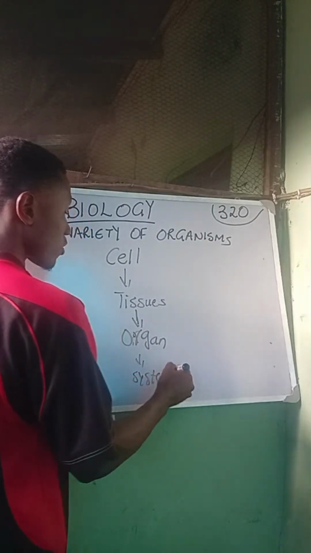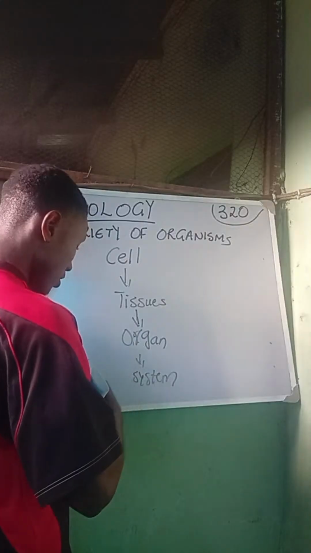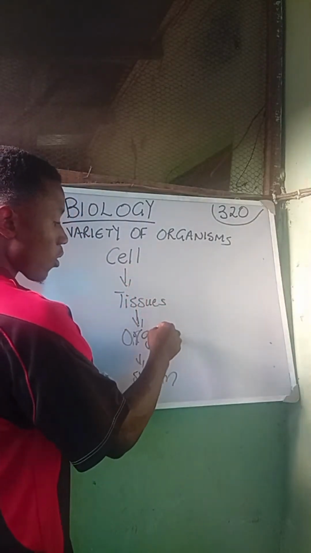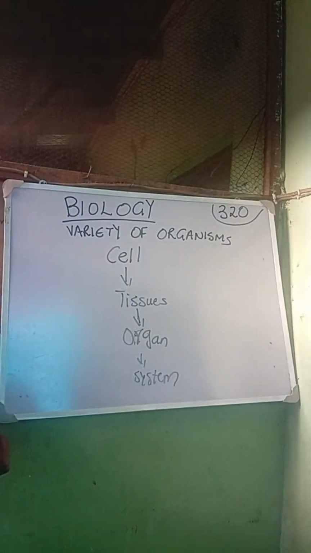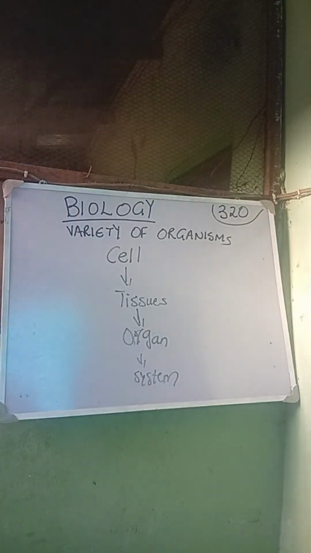Although in some textbooks you are going to see something like cells, tissues, organ system before the system itself. But for the purpose of preparing for JAMB, or as a Sunday school student, you should be contented with the fact that we have the cell, the tissue, the organ, and the system.